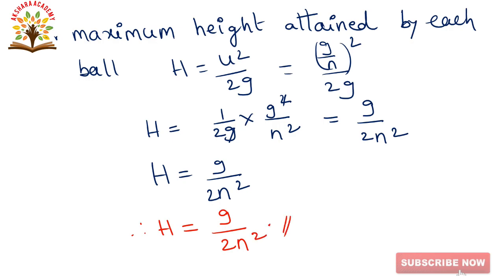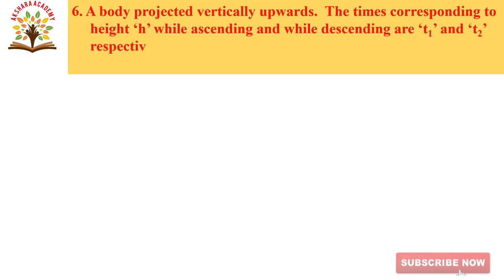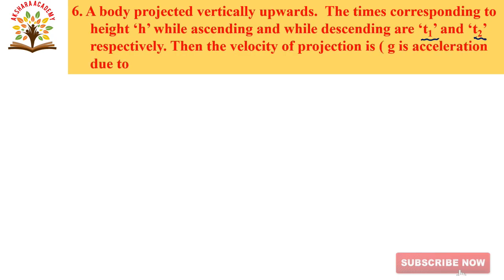Next, we will go to the next question. Sixth one: a body projected vertically upwards, the times corresponding to height h while ascending and while descending are t1 and t2 respectively. Then the velocity of projection is? g is acceleration due to gravity. In this question, the given body is projected vertically upwards. Time corresponding to height h while ascending and descending are t1 and t2. You have to calculate the velocity of projection.